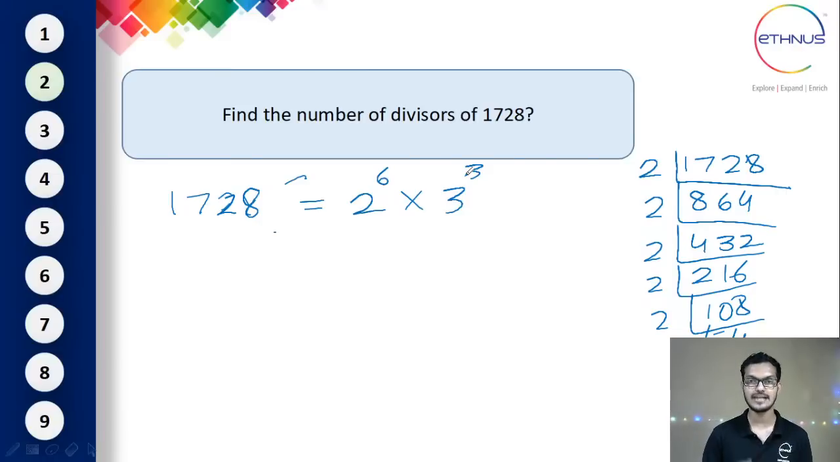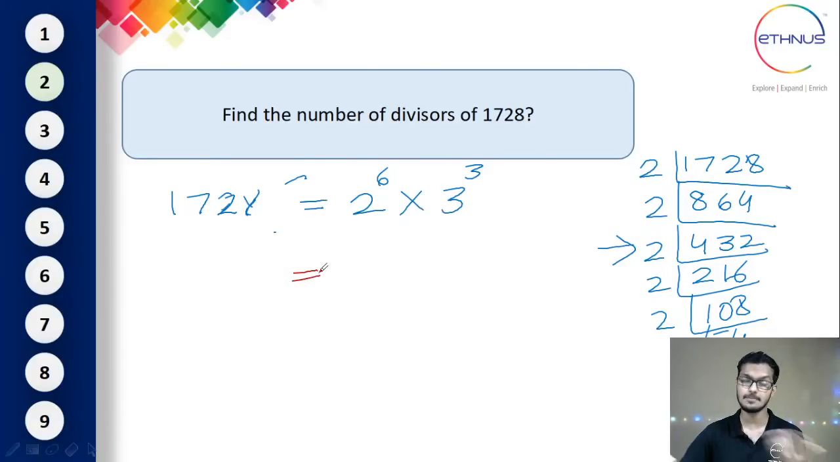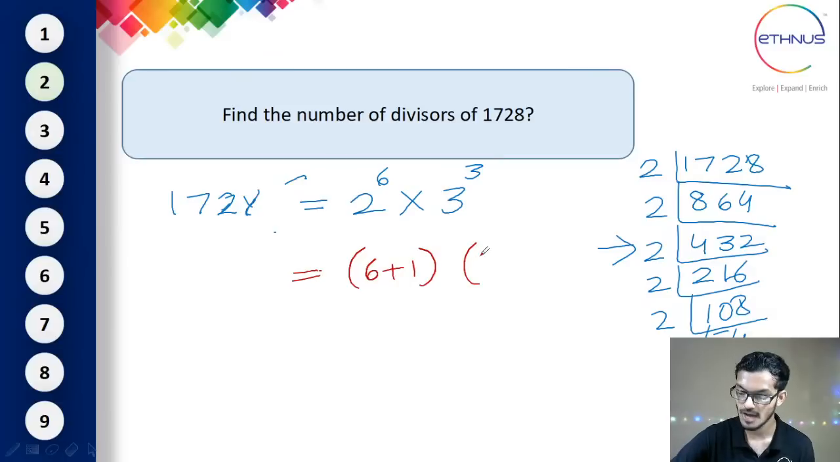And after that, to find the number of divisors, what you need to do is you just have to add 1 to the powers of these prime numbers. Okay, so a very important thing is you need to find out the prime numbers only, not any other numbers. So here the prime numbers are 2 and 3, and the powers of these are 6 and 3. So I'll be adding 1 extra to this, 6 plus 1, and here also the power is 3, right? So I'll be adding 1 to it. Okay, so here if I multiply this, that is 7 into 4, I'll get the answer as 28.